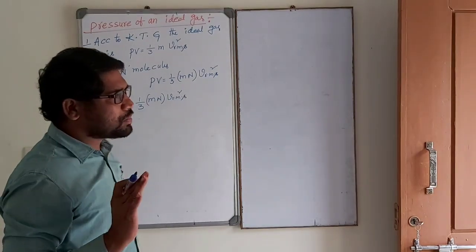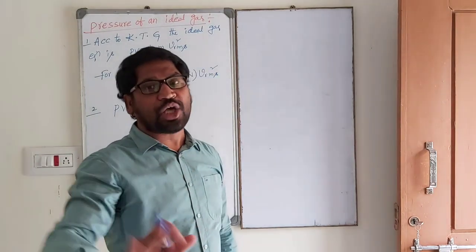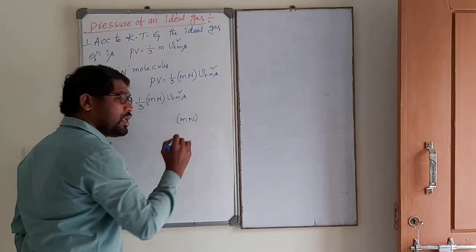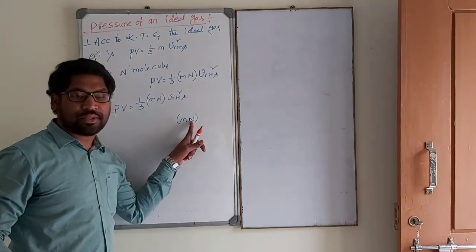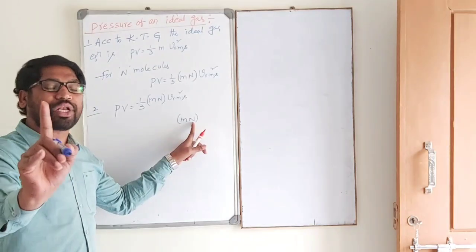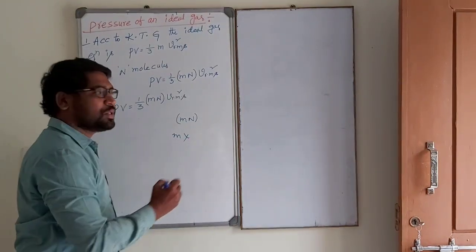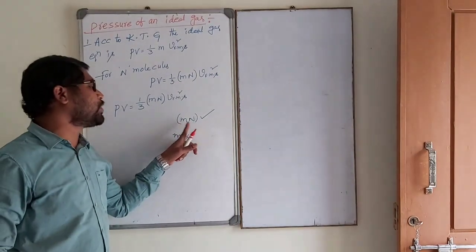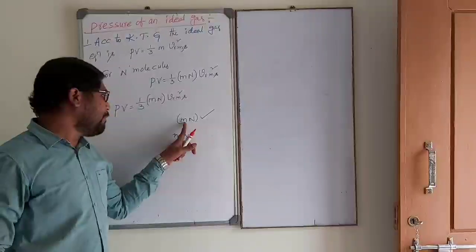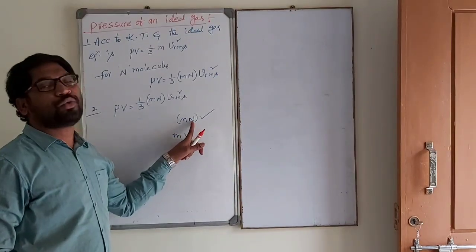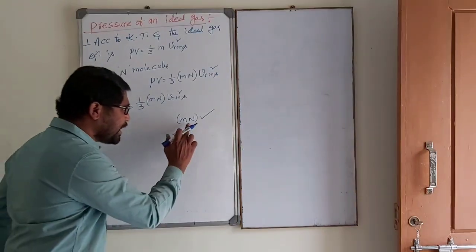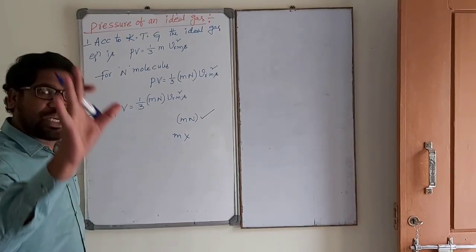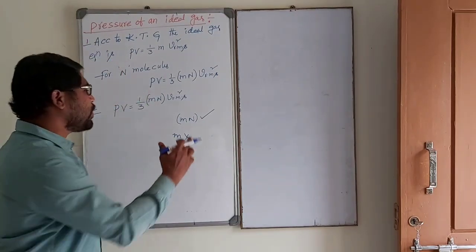In this chapter, mass of gas is written as M always. Because the cylinder contains a number of molecules, we write the mass of the gas as m into N, the total number of molecules. We always write mass with N, because the cylinder contains total number of molecules, capital N.